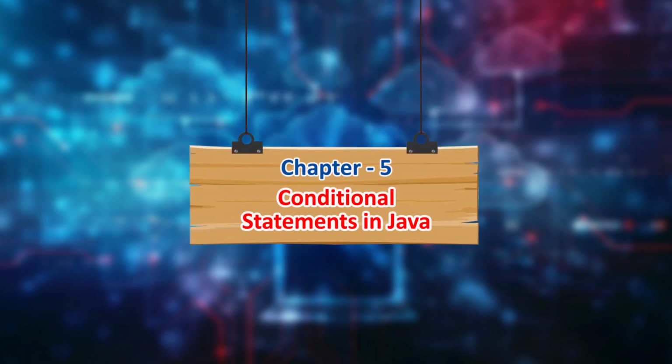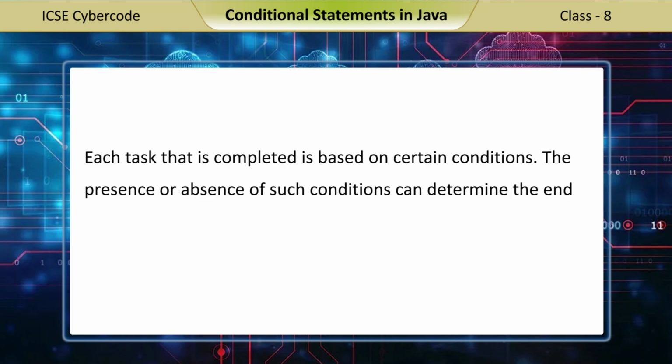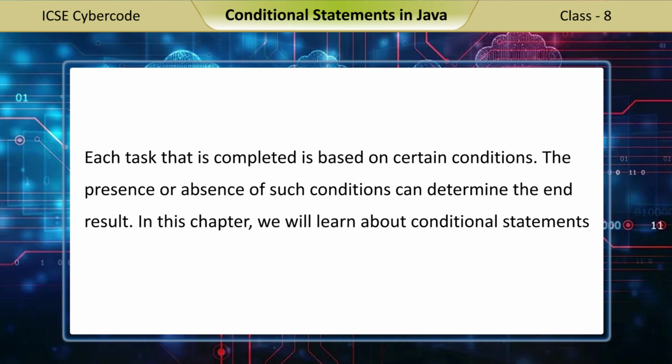Chapter 5. Conditional statements in Java. Each task that is completed is based on certain conditions. The presence or absence of such conditions can determine the end result. In this chapter, we will learn about conditional statements in Java.